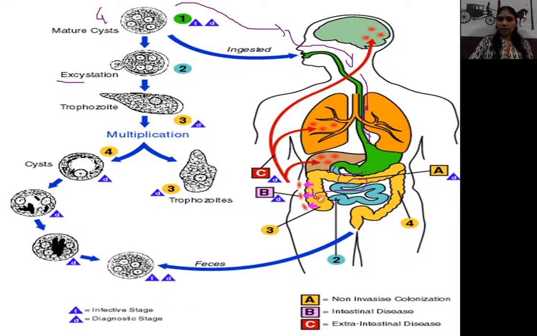After reaching the large intestine, what happens? The trophozoites multiply.